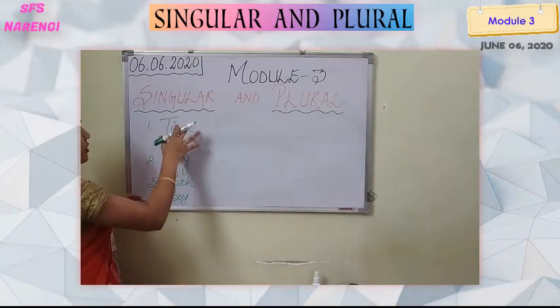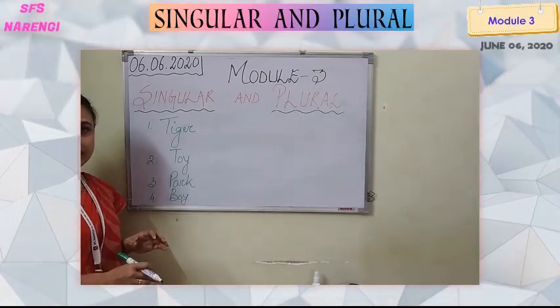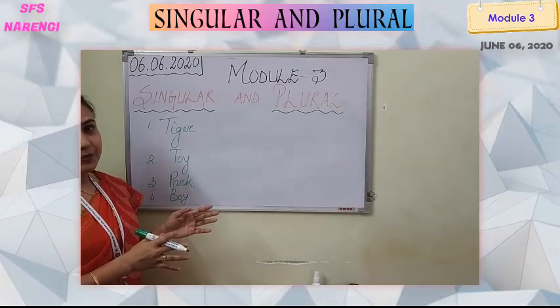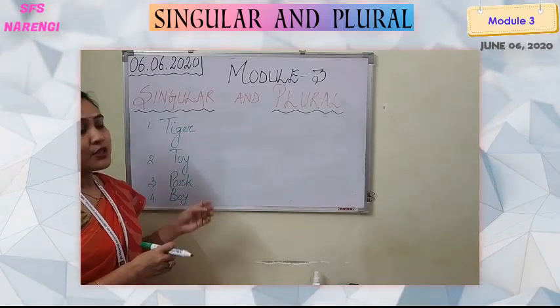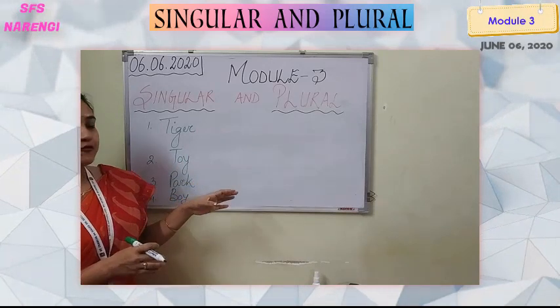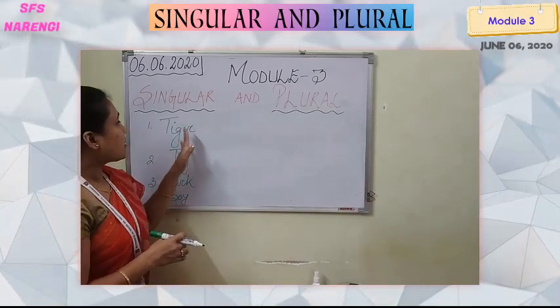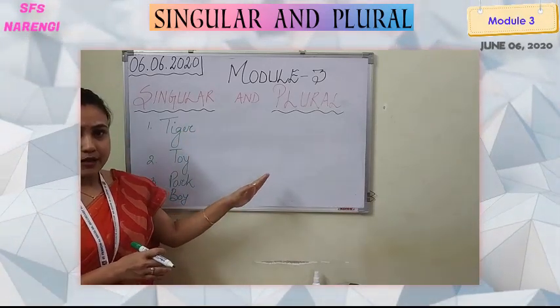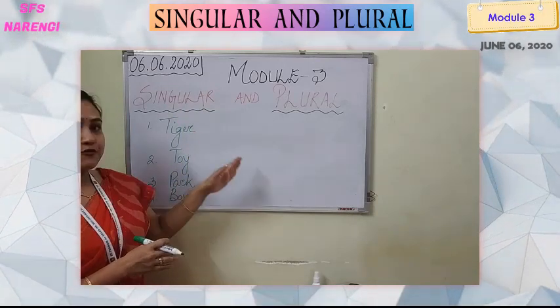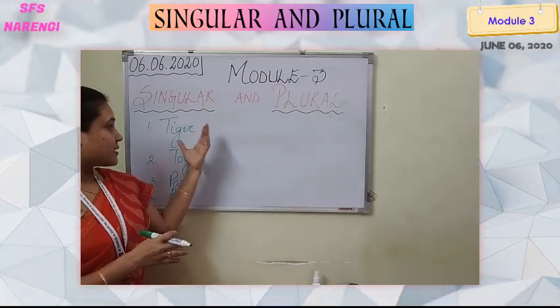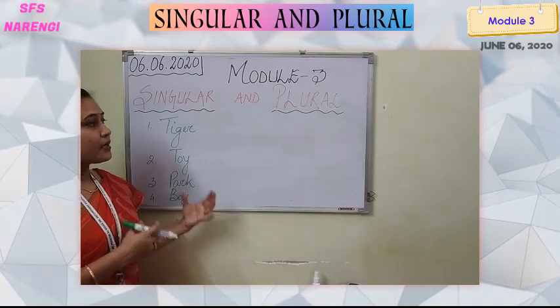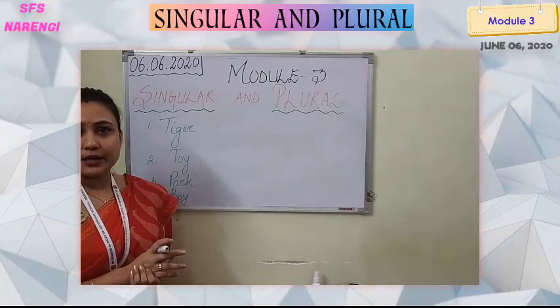All of them are singular in number. You remember we have just done that. So now suppose we have to form these nouns into plural. These are singular in number. How can we make them plural?